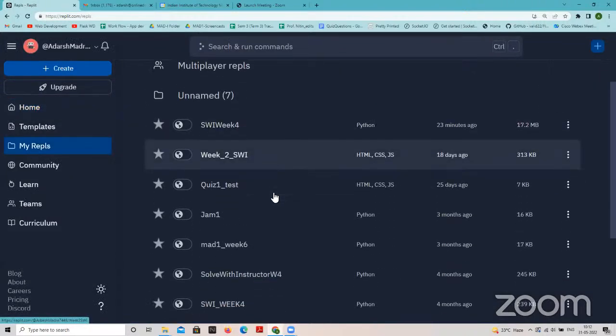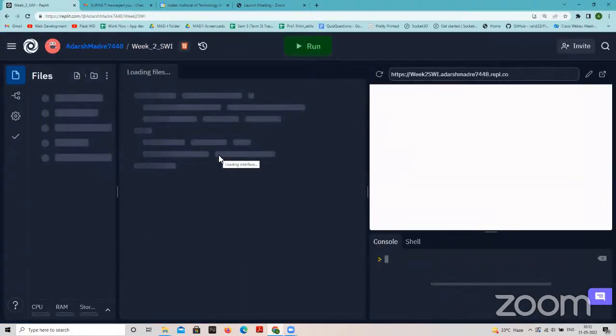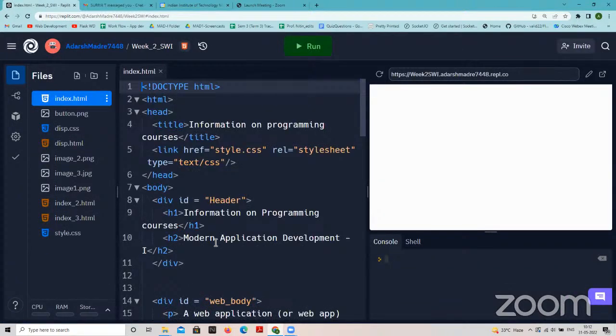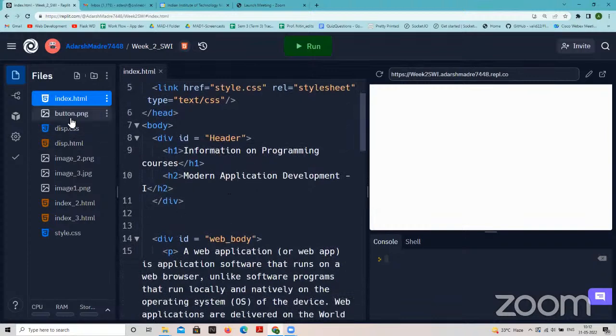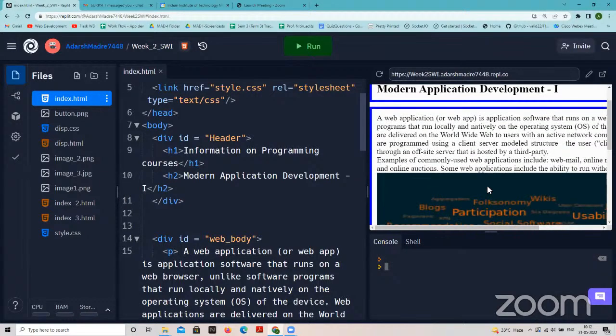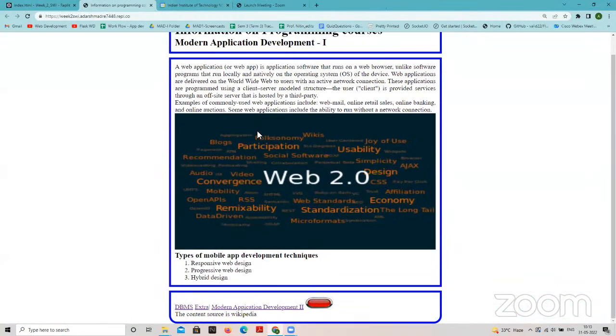All right, so solve with instructor week 2. Yeah, so this is what we did. Just let me run this. Let me just open this. So this is the basic page.